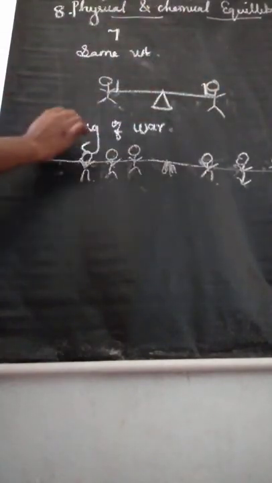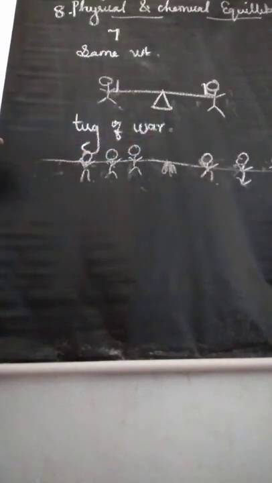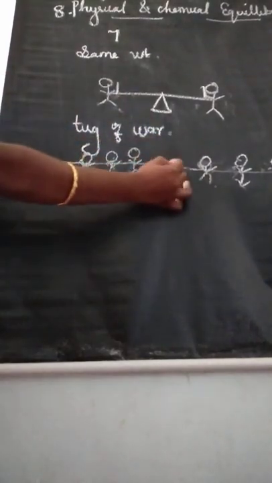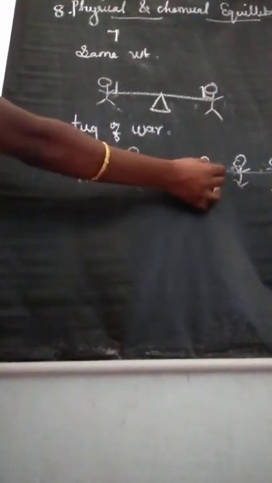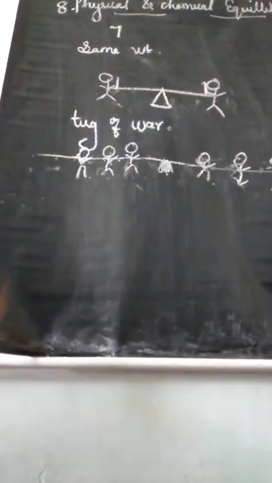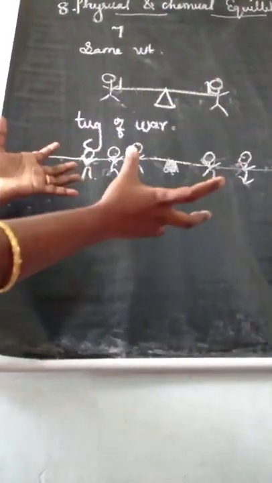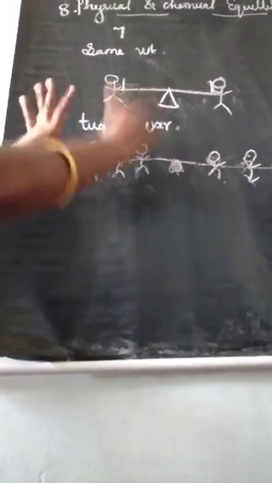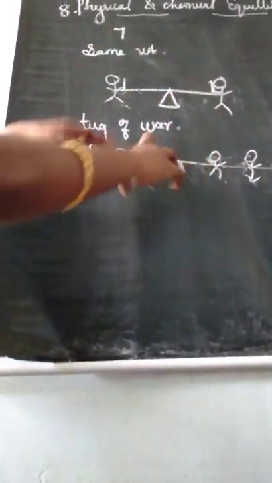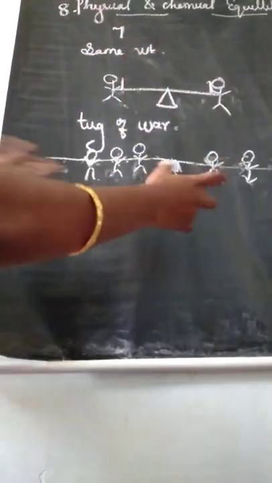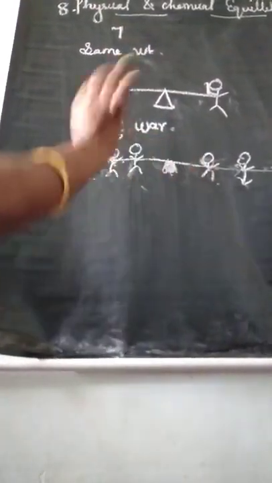Another example is the game of tug of war. The rope is pulled taut between 2 teams, and they pull the rope with equal force. The rope is not moving in either direction. So we say this is equilibrium. Understand? So this is an example of equilibrium reactions.